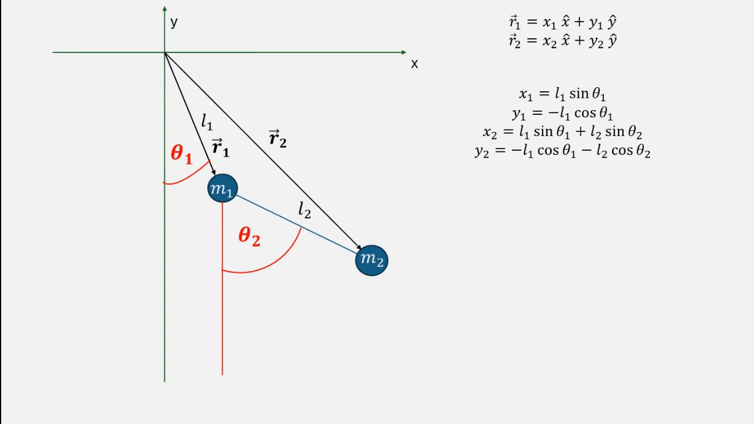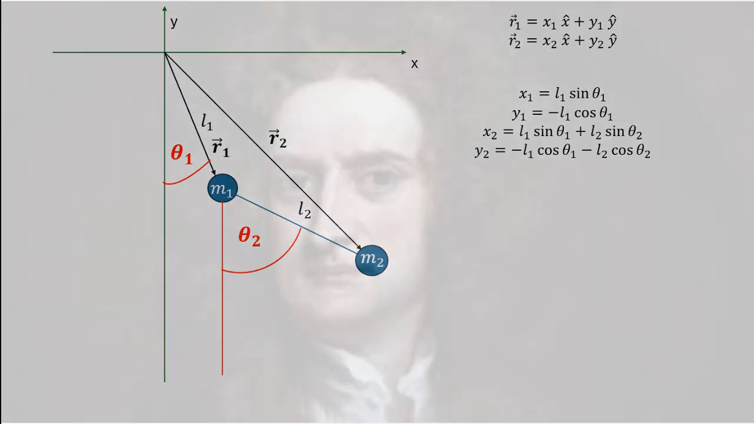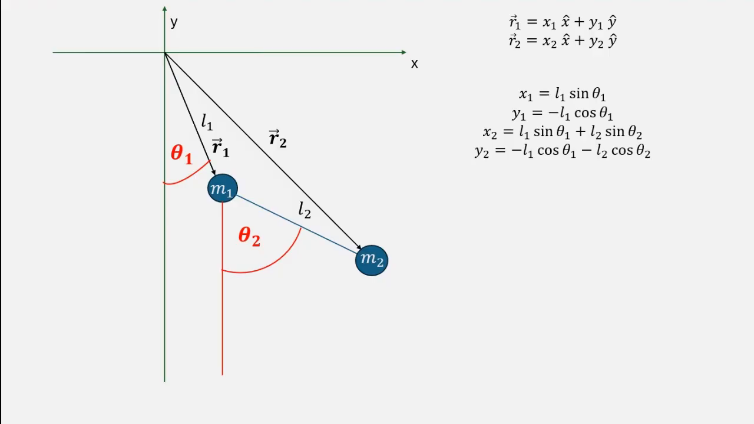All of this is already familiar to anyone who tackled this problem with the Lagrangian method, but now it is time to introduce our boy Newton. Basically, we just need to write down Newton's second law for both these bobs. So just F equals ma, right?